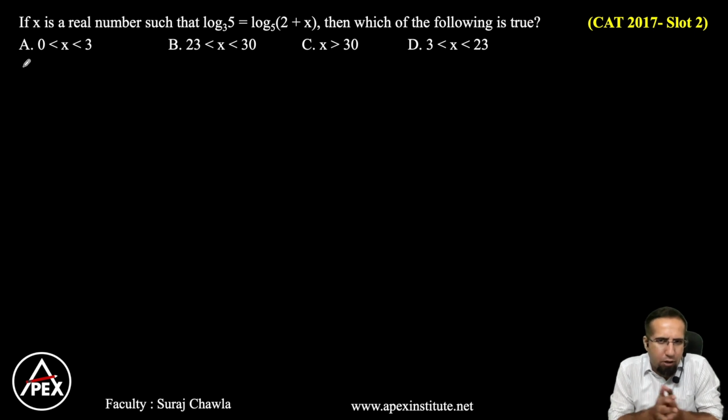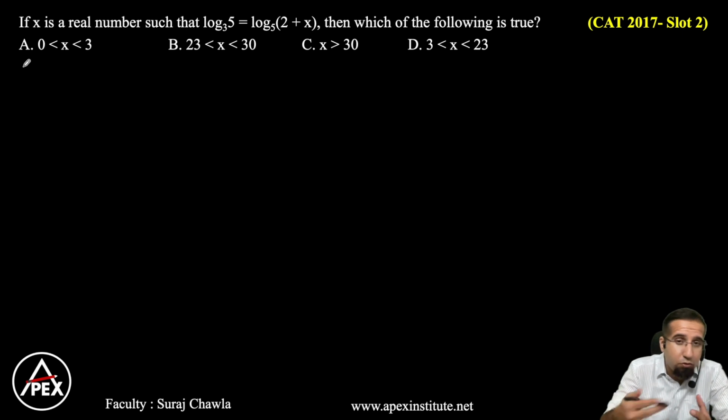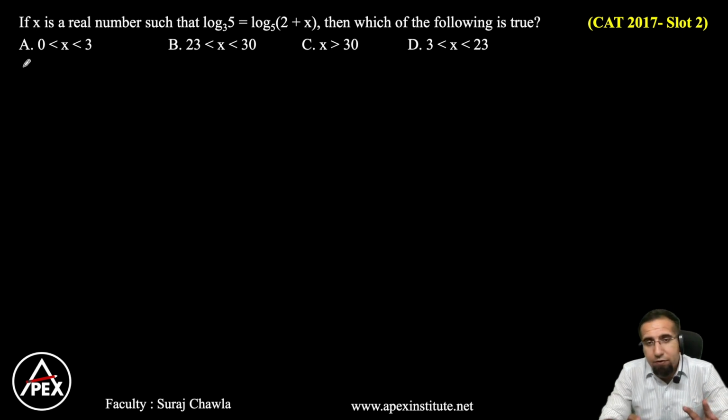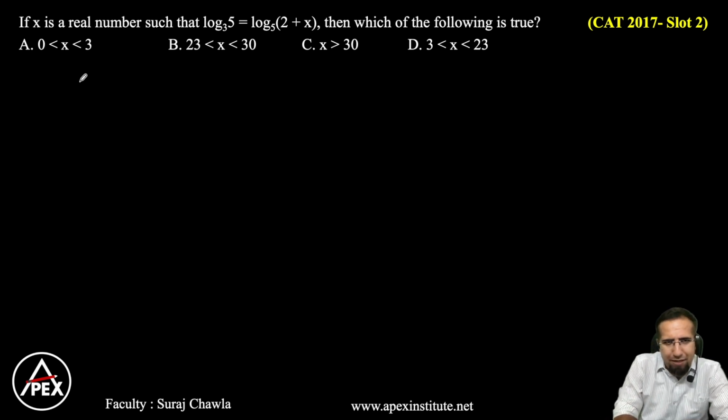X is a real number and log 5 base 3 is equal to log of something. Which of the following is true? And if you observe, the options are given in the form of a range. Now, let me apply this logic here. Can I say log 5 base 3 is greater than log 3 base 3 and less than log 9 base 3?